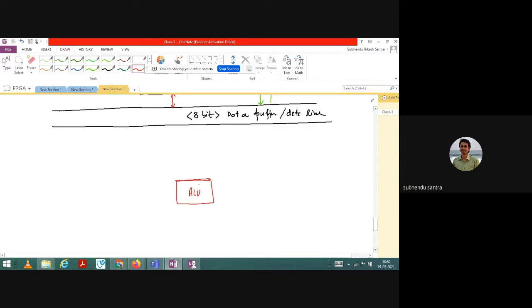Let us say I need to add two numbers, and after adding there is a carry, for example 100 and 100. If you add them, there is a carry, which is an overflow. In that situation we need a carry flag to check the status of the arithmetic operation.